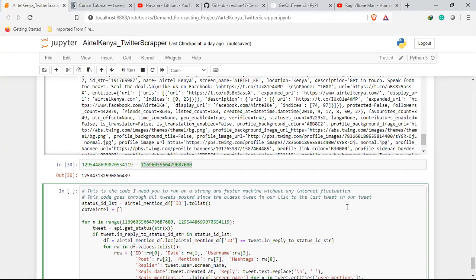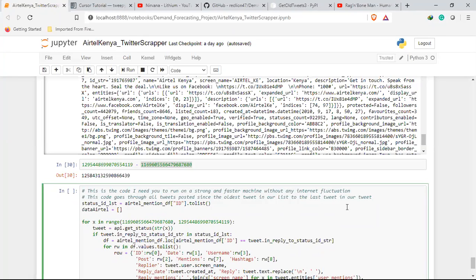Immediately after this, we are going to do something called topic modeling, because for us to be able to predict demand for support, we need to know the categories of support. And remember, this is independent of Airtel. Airtel has not consulted us to do this. That's why we are scraping data.